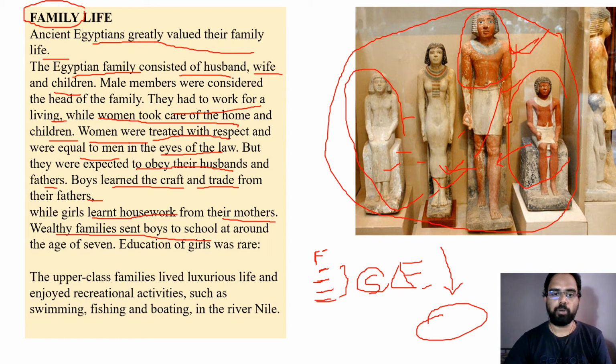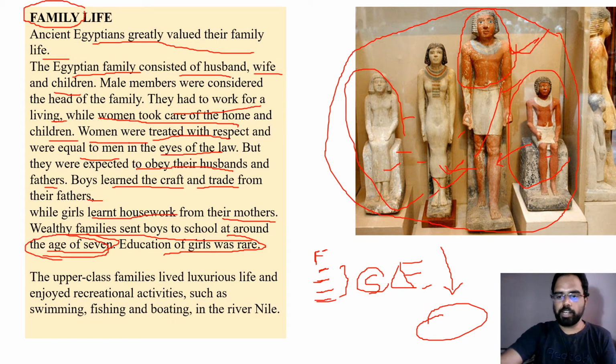Wealthy families sent boys to school around the age of 7. Education of girls was rare. If you take a royal family or a very high noble family, in those families boys were sent to schools at the age of 7. They could even learn other techniques, war techniques and other things.